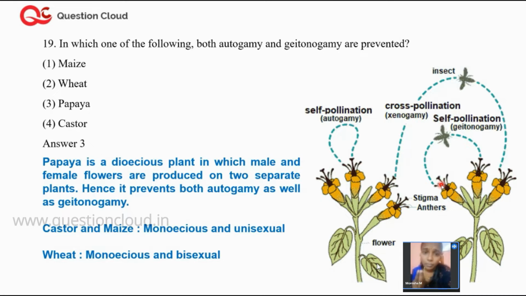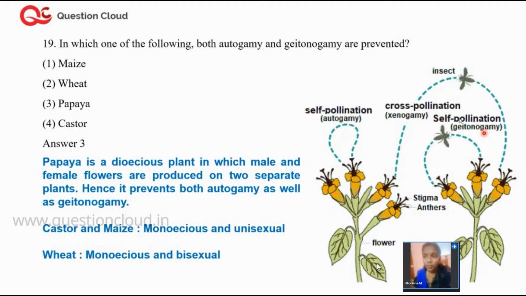The seeds or offspring produced by geitonogamy are going to be genetically similar, because they are all derived from the same plant. Whereas in xenogamy, the pollen grain is transferred from one plant to another. So will they be genetically similar or dissimilar? Genetically dissimilar. Okay, very good.